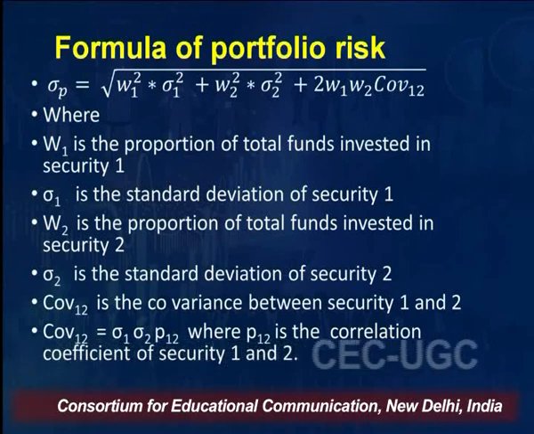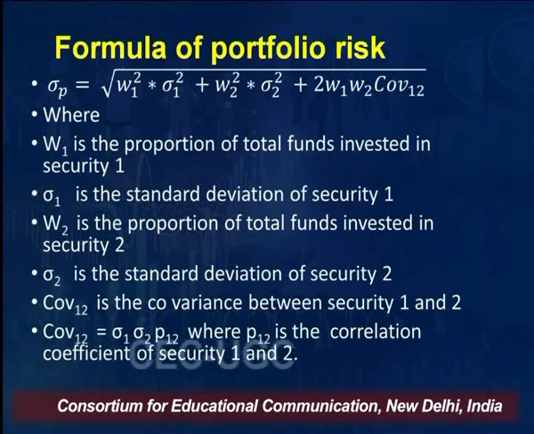So by using this formula, you can find out the risk of the portfolio. I am repeating that the risk of the portfolio is equal to the square root of the square of the weight of the first security multiplied by the square of the standard deviation of the first security, plus the square of the weight of the second security into the square of the standard deviation of the second security, plus 2 into weight of the first security into weight of the second security into covariance of 1 and 2.